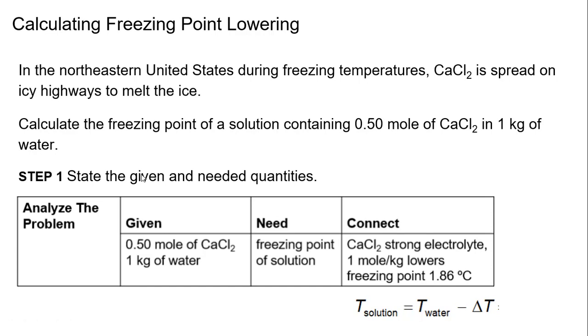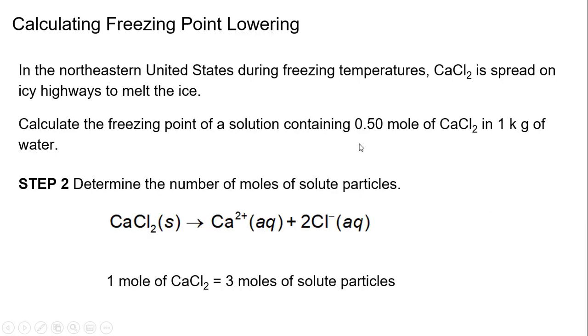We know that calcium chloride is a strong electrolyte, so that's going to give us 3 moles of particles, and 1 mole per kilogram lowers the freezing point by 1.86. And then here we have T solution equals T water minus T difference. So what we're trying to find is the change in temperature. We know that water is 0 degrees Celsius. So what we're trying to figure out is the temperature change, and that's going to give us the temperature of the solution, the freezing point of the solution.